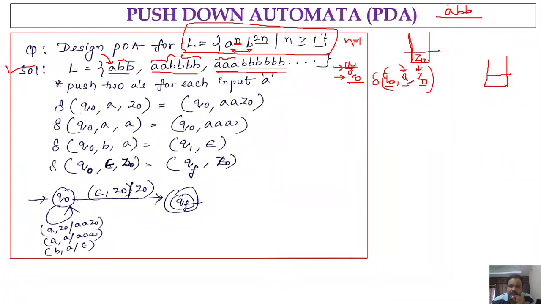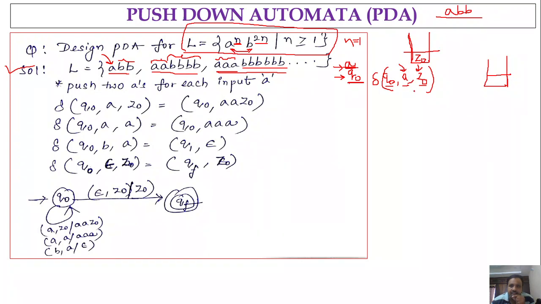Here the number of a's is n, and the number of b's is 2n. If both the n values are the same, that means a power n, b power n, then it is a different case. But here the number of b's must be double the number of a's, right? So how do we implement such a scenario by using the stack here?